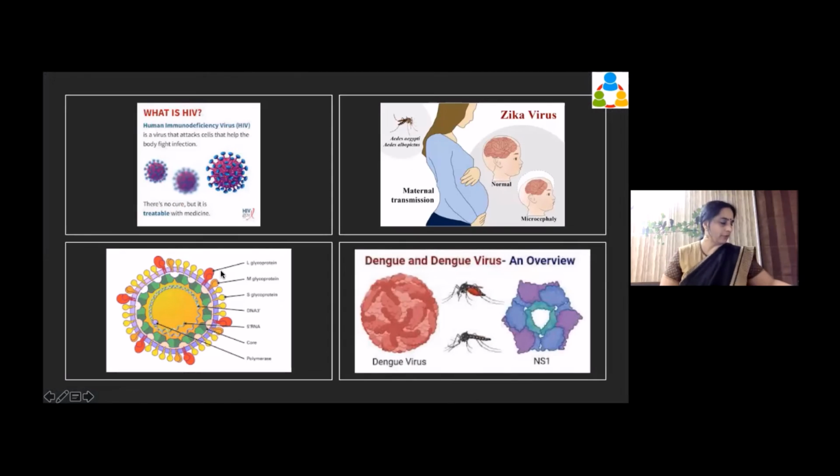So we also have different ways in which we can find out HIV. You know about the ELISA test. It is done with the serum. This is the hepatitis B virus. It can be seen in the hepatitis B virus. How do we find out? Through its different antibodies, which will be seen in the serum.